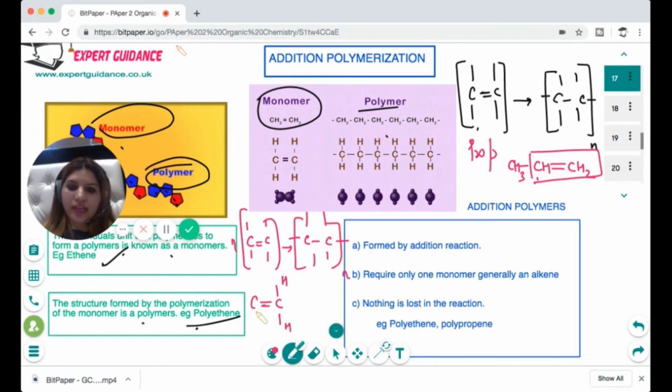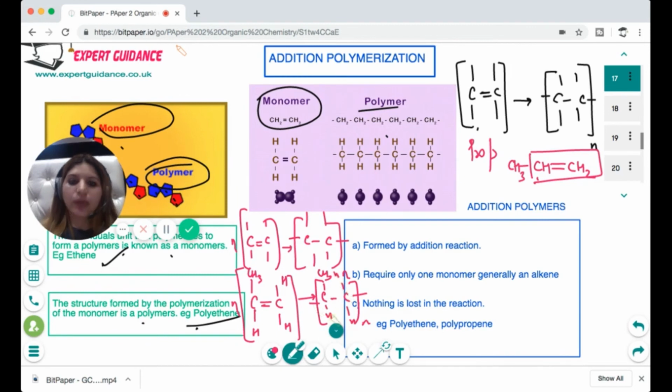And this carbon has one hydrogen, and then it has CH3, so I'll write CH3 at the top. So I have it in this notation. I'll polymerize it, that is N molecules, and when I make the polymer, I'll change the double bond into a single bond, join it with the ends, and all the groups remain the same. So if you always write the notation in this form, with a double bond in the center and everything at the top and the bottom, then the polymerization equation would be very easy for you. So you should know how to write polyethene, polypropene, and polybutene.